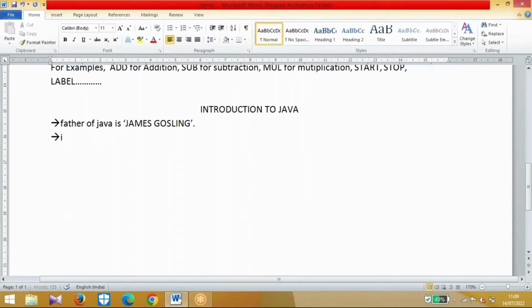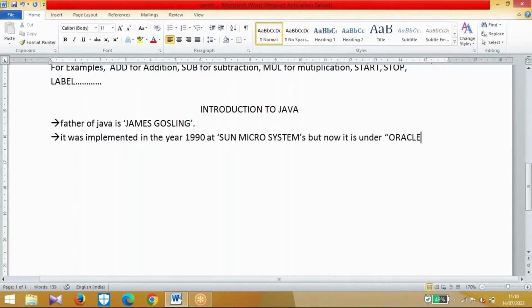It was implemented in which year? 1990. At which organization? Sun Microsystems. But now it is under Oracle Corporation.